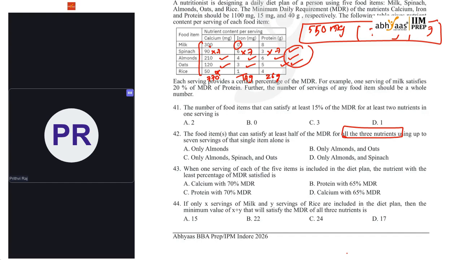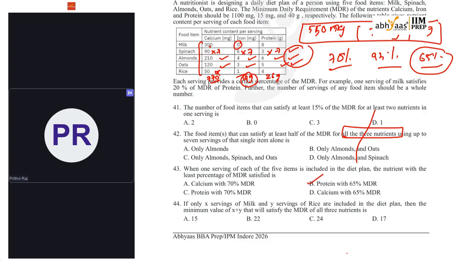That means what percentage of our MDR has been covered? 770 out of 1100 means 70 percentage for calcium. And what about 14 grams of iron? It was almost 93 percentage. And 26 out of 40, so it is like 65 percentage. Okay, so what they are asking, when one serving of each 5 items including diet plan, the nutrient with the least percentage of MDR satisfied. Among them 65 percentage is the least, and it is coming through protein. So protein is the thing.